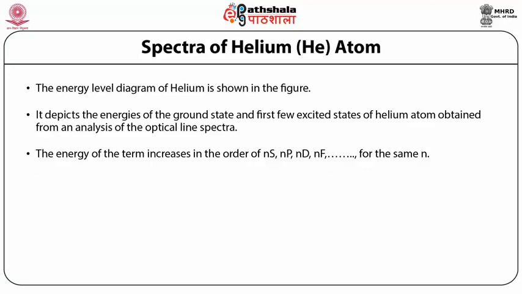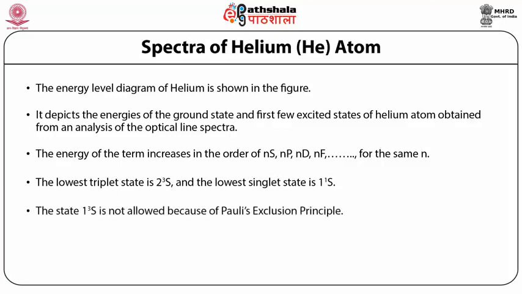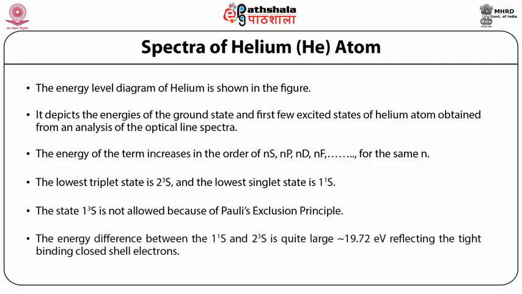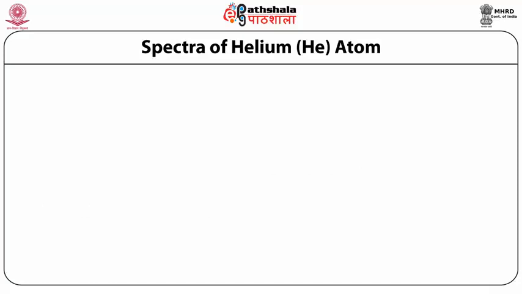For the same n, the lowest triplet is 2 3S and the lowest singlet state is 1 1S. The state 1 3S is not allowed because of Pauli's exclusion principle. The energy difference between the 1 1S and 2 3S is quite large, that is 19.72 electron volt, reflecting the tight binding of closed shell electrons.